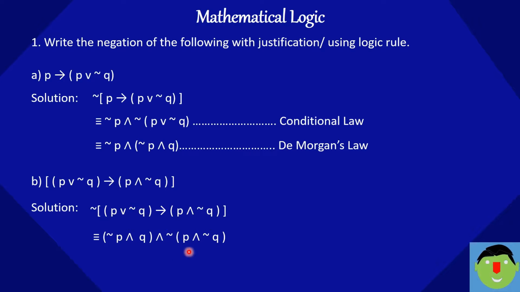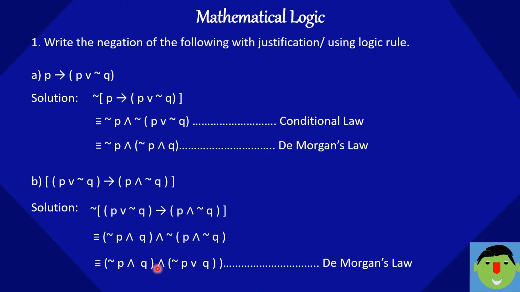Then we have to solve this bracket. Then we can write as, this is as it is, then negation P, here the sign changes to or, and negation of negation Q is nothing but Q according to De Morgan's law. This is the solution for the given logical statement.